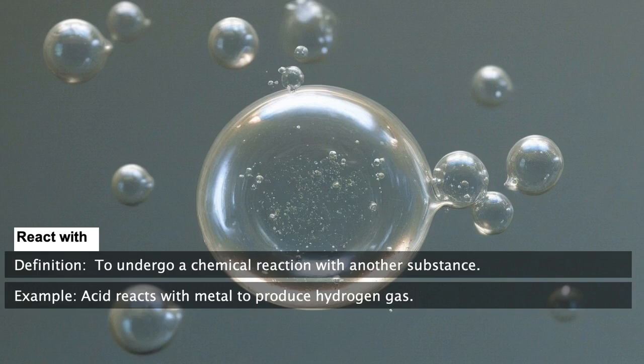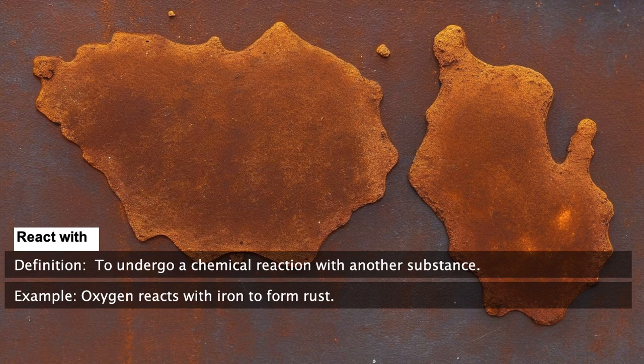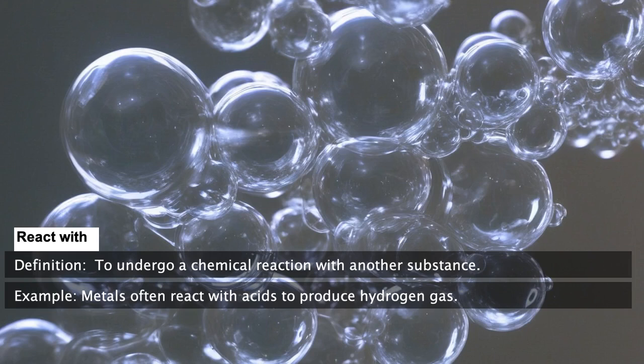Acid reacts with metal to produce hydrogen gas. Oxygen reacts with iron to form rust. Metals often react with acids to produce hydrogen gas.